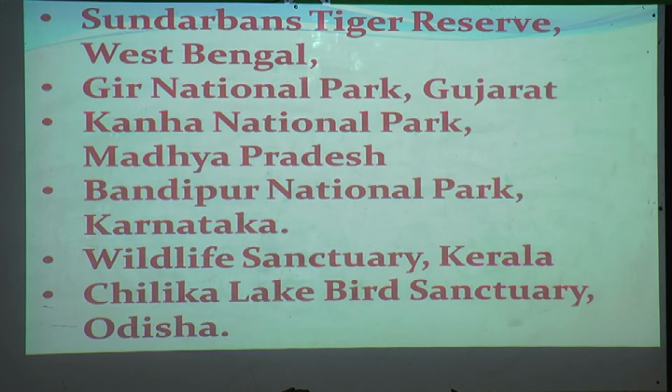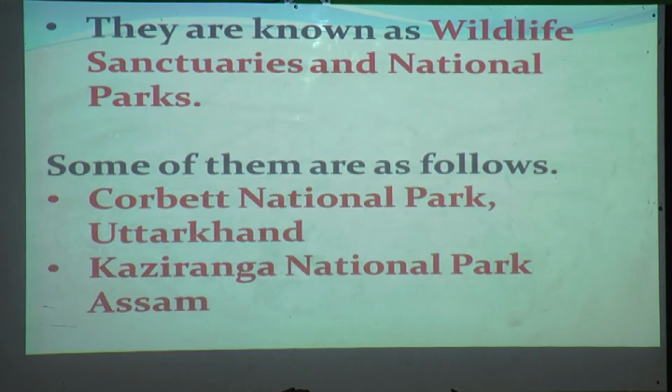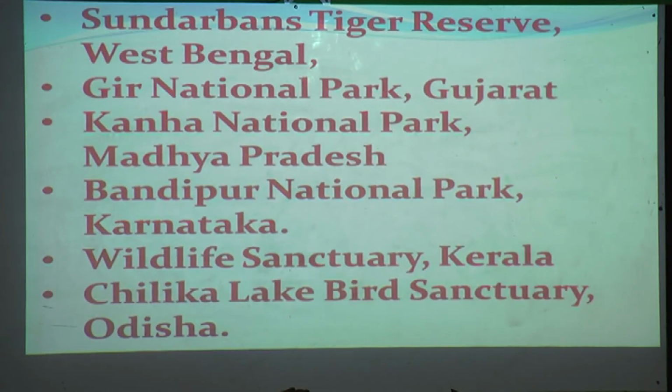It is in Odisha. So let us go one more time over the wildlife sanctuaries. Corbett National Park, Uttarakhand. Kaziranga National Park, Assam. Sundarbans Tiger Reserve, West Bengal.